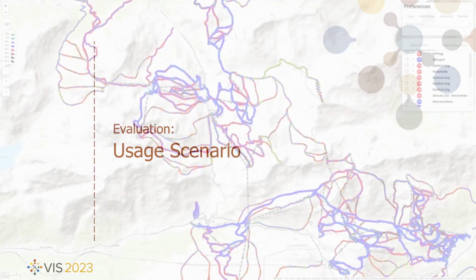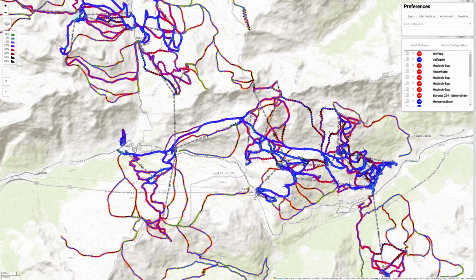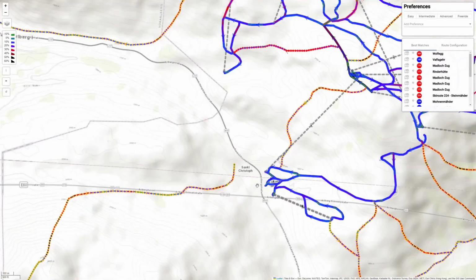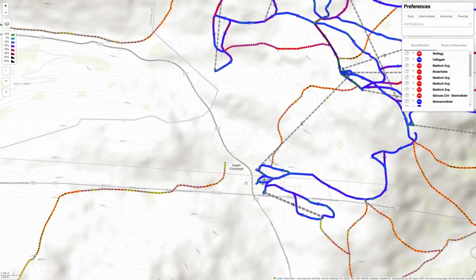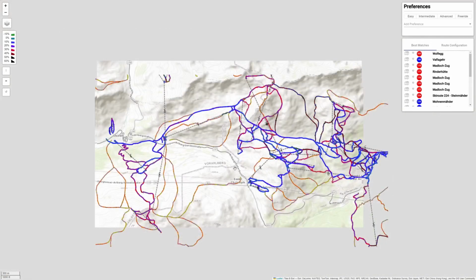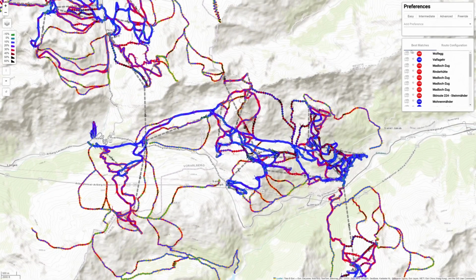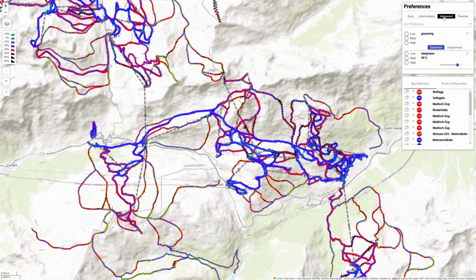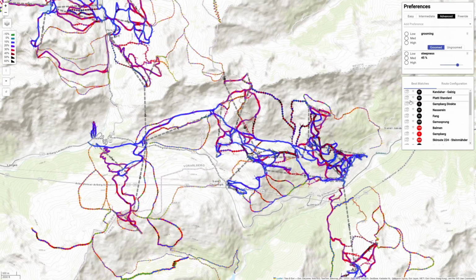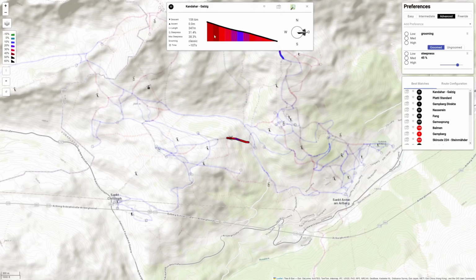Jamie is an experienced skier who annually partakes in skiing trips. This year, he visits St. Christoph in the Ski Arlberg region for the first time and uses SkiVis to guide her through the resort. As a first step, she selects the advanced preference configuration to explore the resort. From the list of best matching slopes, she can identify several slopes fitting her criteria.